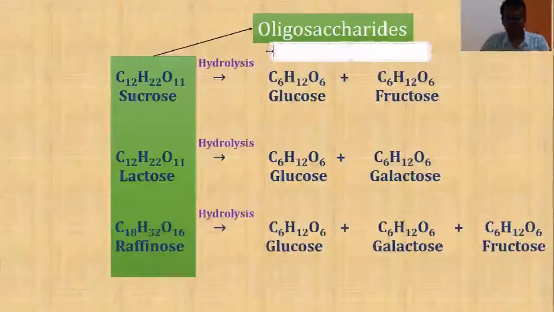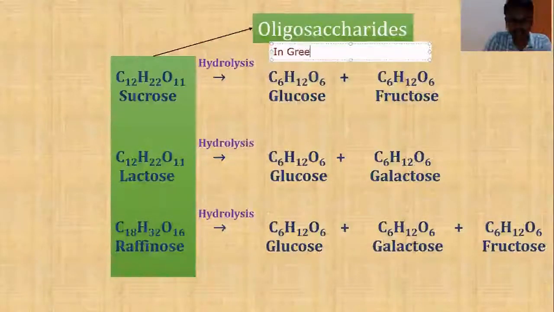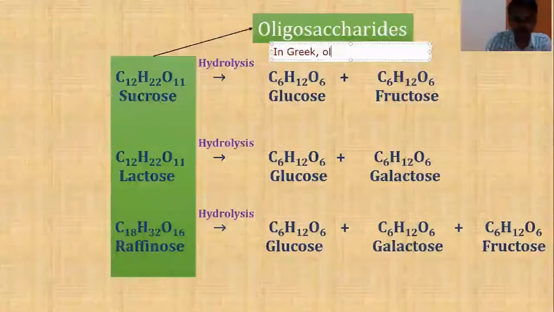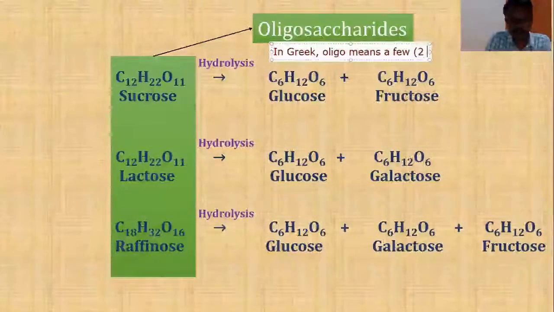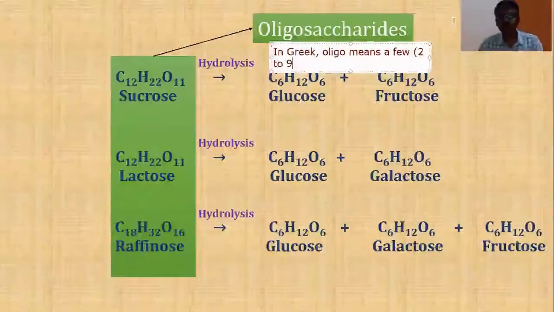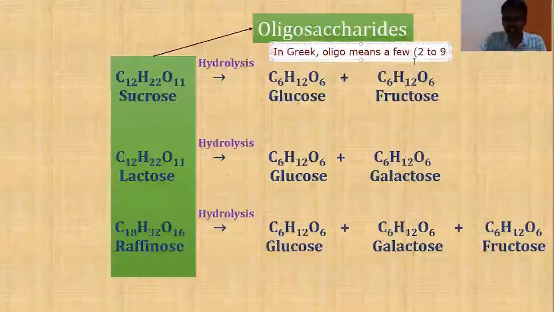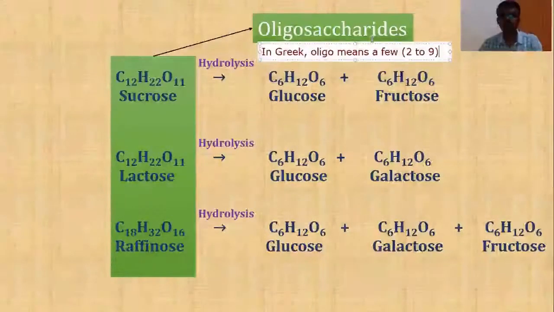Here in Greek, oligo means a few. A few means 2 to 9. So any carbohydrate which upon hydrolysis yields either 2 or 3 or up to 9 sugar units is called an oligosaccharide. Right?